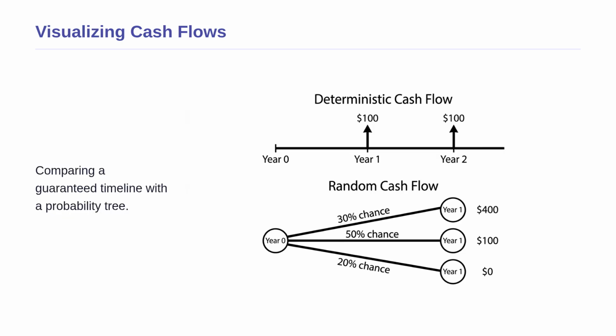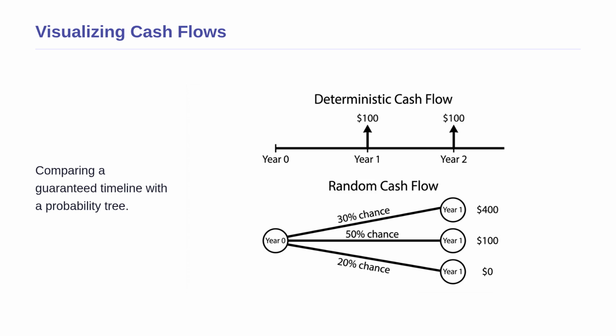To solidify these concepts, let us look at them side by side. On the top, you see the deterministic cash flow, represented as a straight, predictable timeline. At year 1 and year 2, there are solid arrows pointing to exactly $100. There are no branches because there are no alternative possibilities.